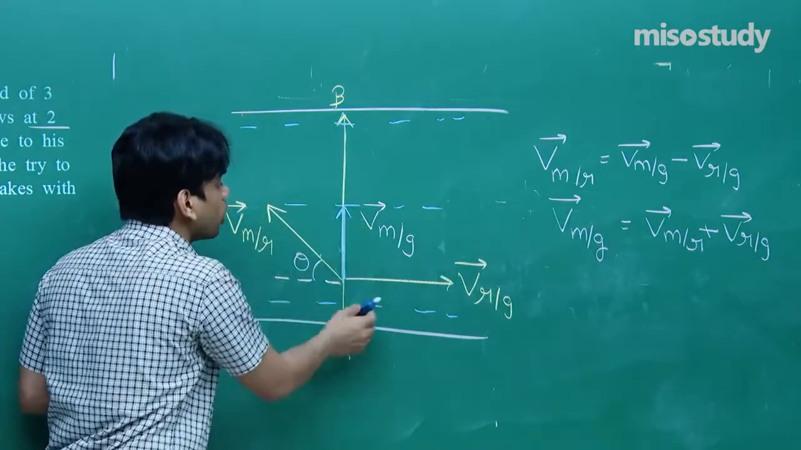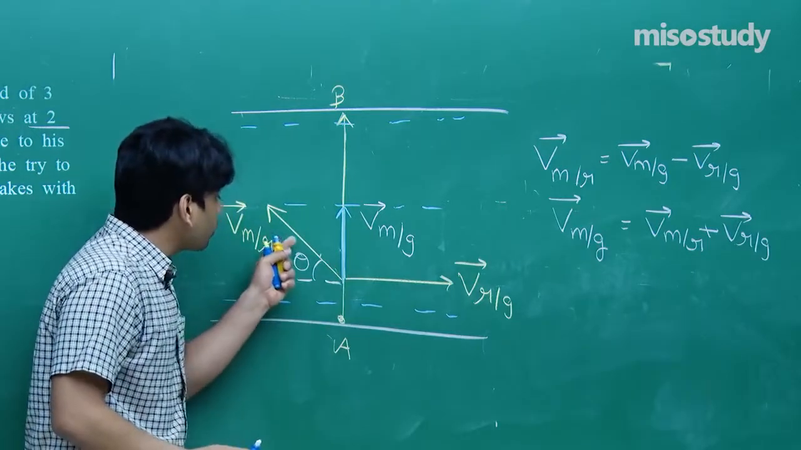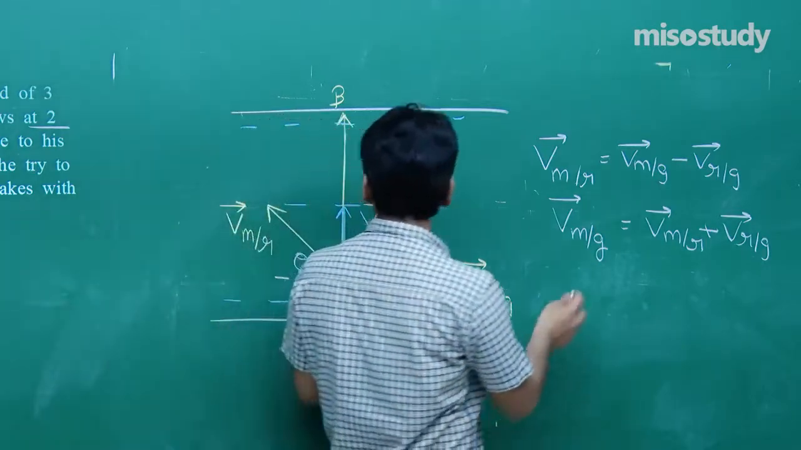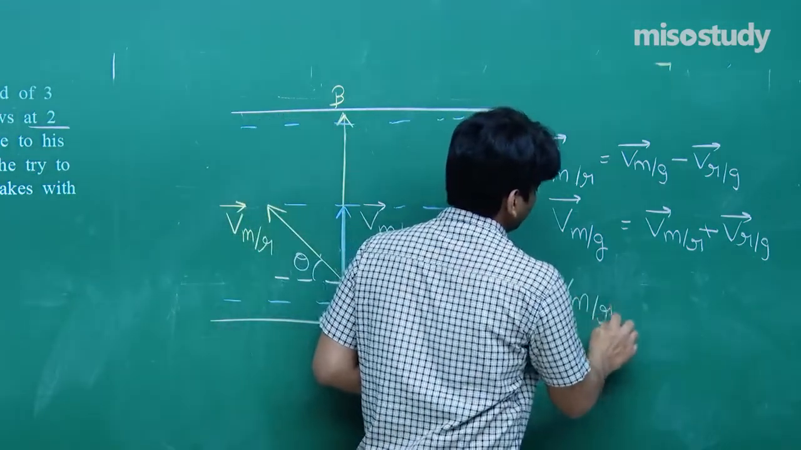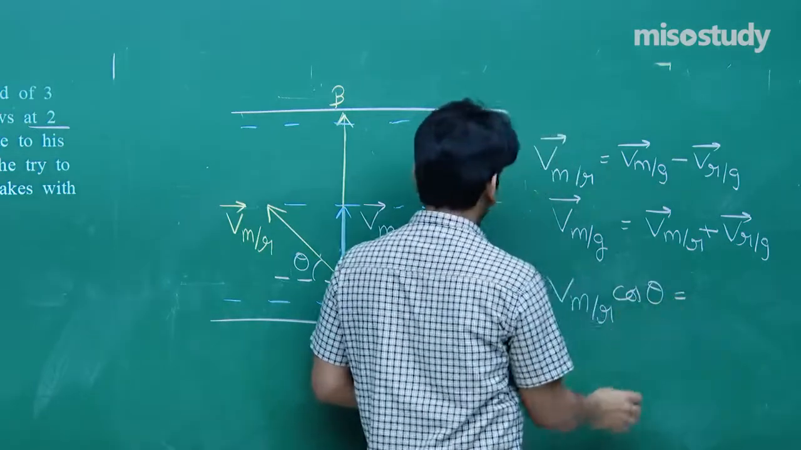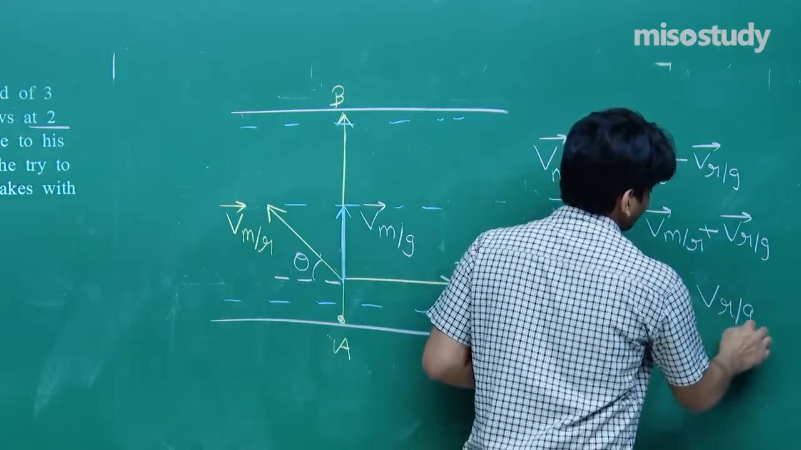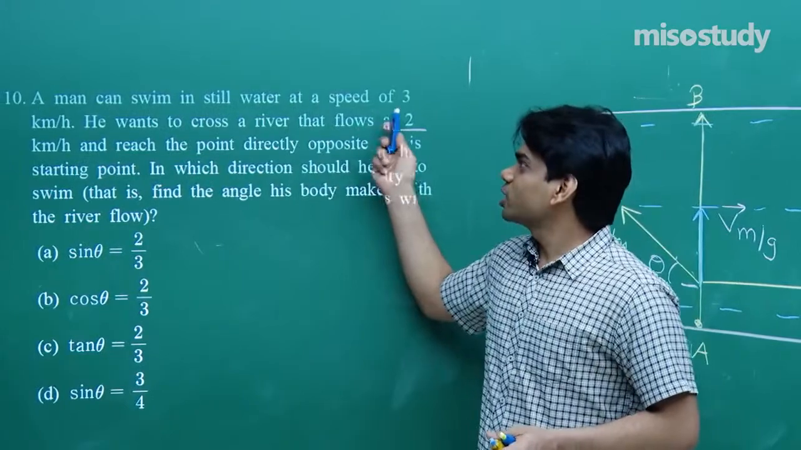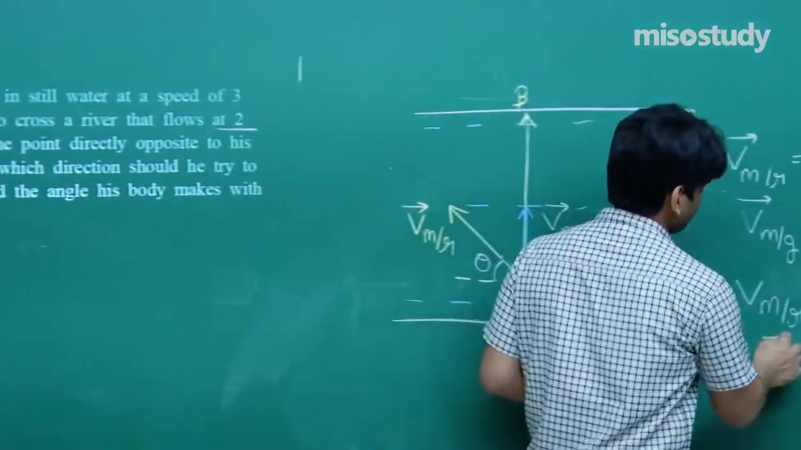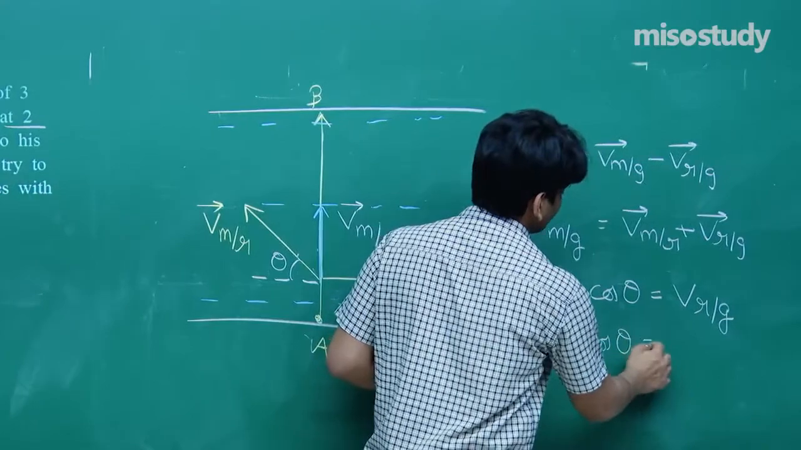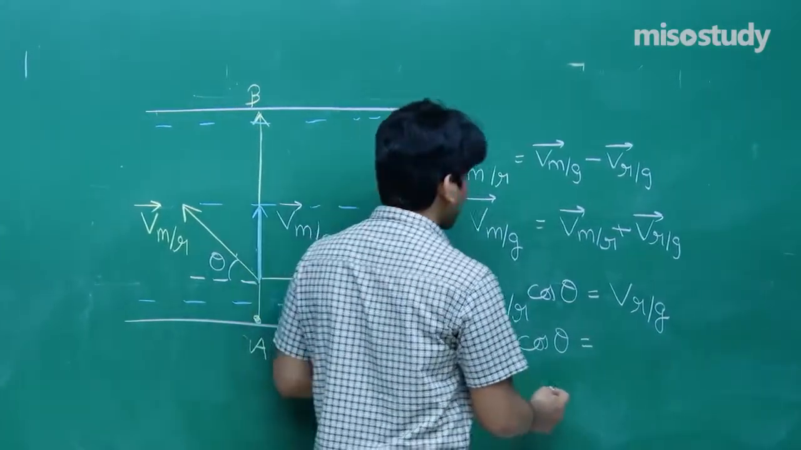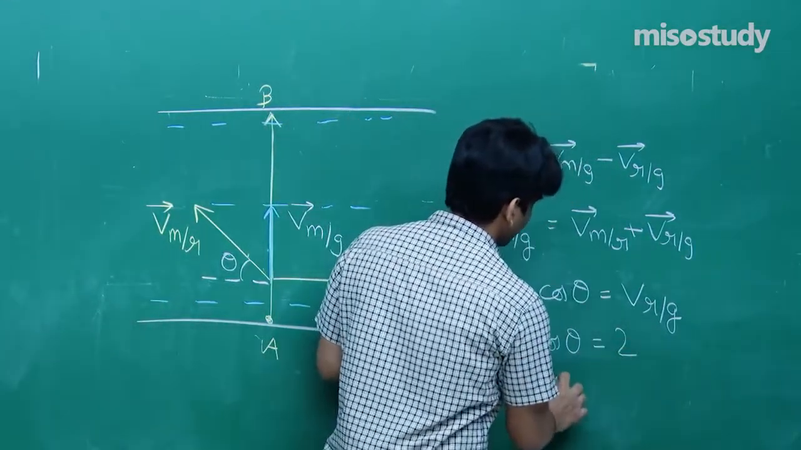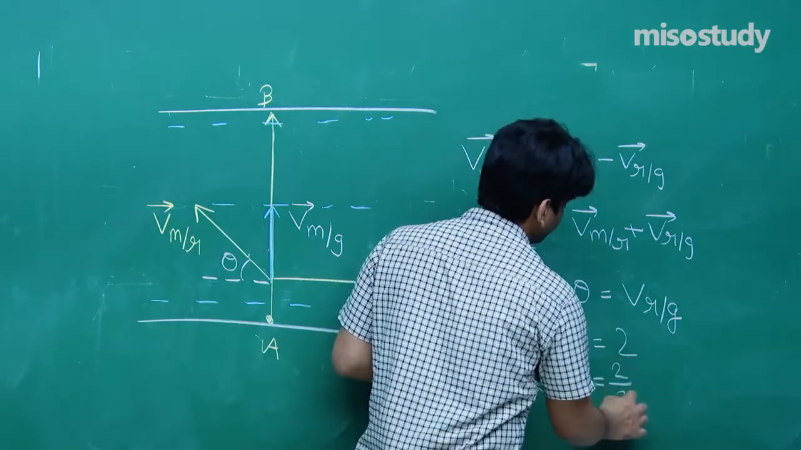Now the resultant has got no horizontal component. So the horizontal component of velocity of man with respect to river, VMR cos theta, should be equal to VRG. Let me write down the magnitude and put up the values. Velocity of man with respect to river is 3 km per hour, as he can swim in still water at a speed of 3 km per hour. So 3 cos theta comes out to be VRG. VRG is given as 2 km per hour. So cos theta is 2 by 3. This is what we have obtained.